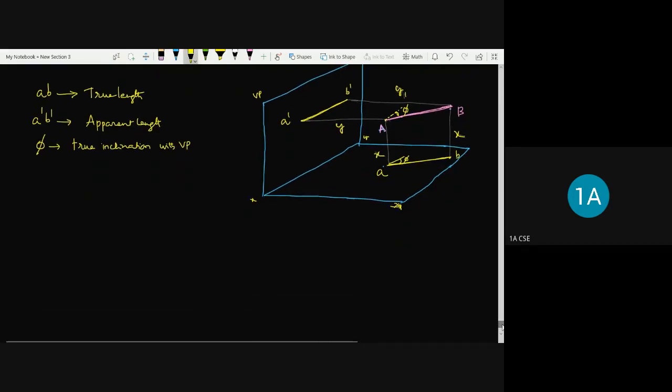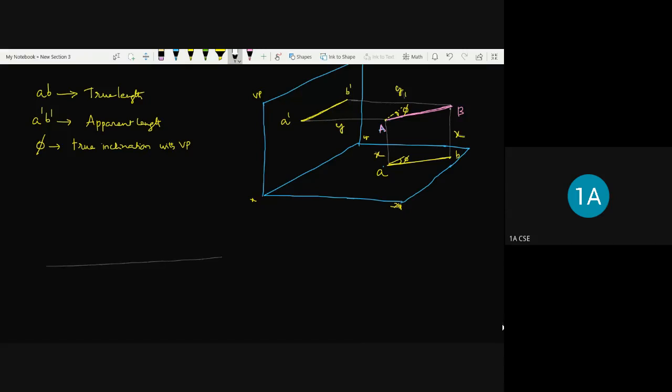I can draw the XY line, then VP and HP, of course. The naming and all must be written thick. XY, and VP, HP, this and all are very necessary.